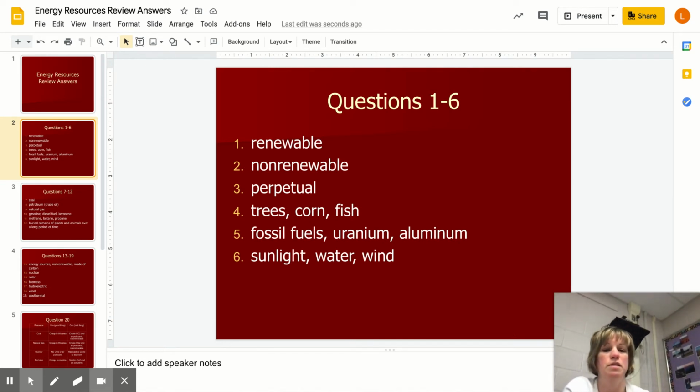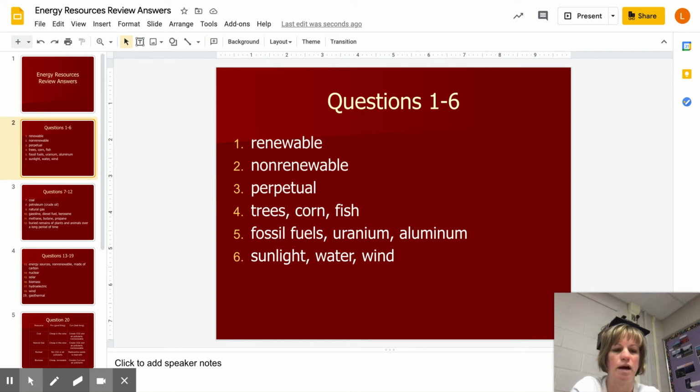So renewable means a resource that can replace itself through reproduction. A non-renewable resource is the opposite. That's question 2. It cannot replace itself through reproduction. And then number 3, a resource that will never run out, or you could say it's constant, is called perpetual.